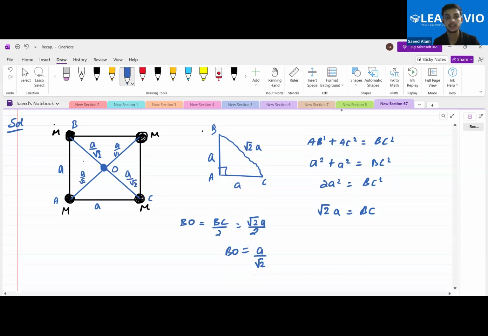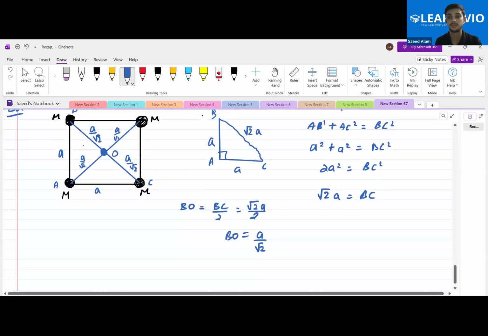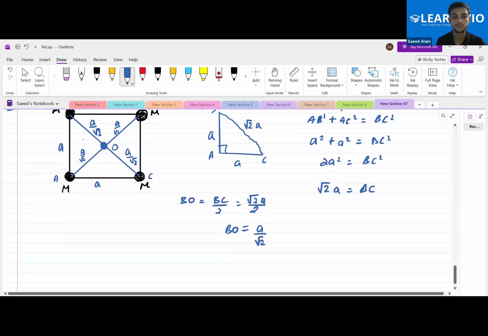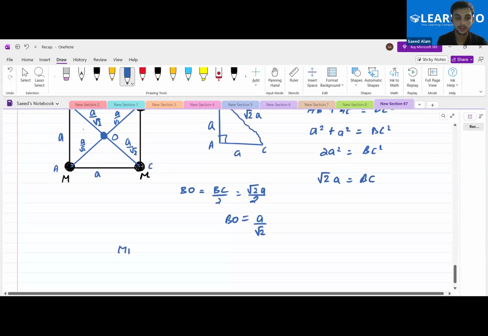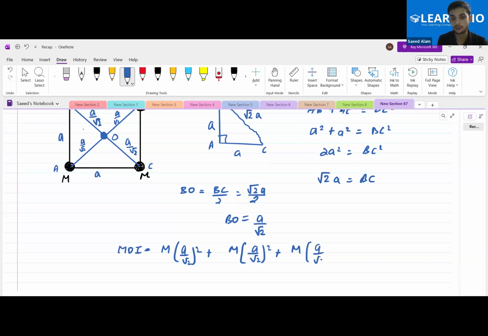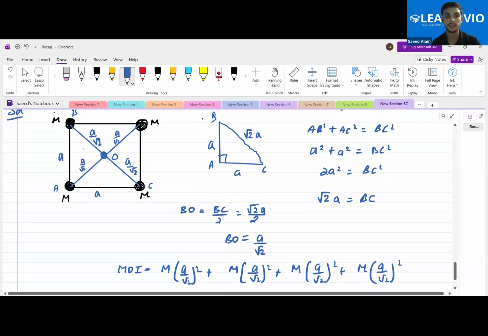Okay. Now calculate the moment of inertia about this axis passing through O. It will be m into A by root 2 whole square plus m into A by root 2 whole square plus m into A by root 2 whole square plus m into A by root 2 whole square. Just sum them up and tell me what the final answer will be over here.